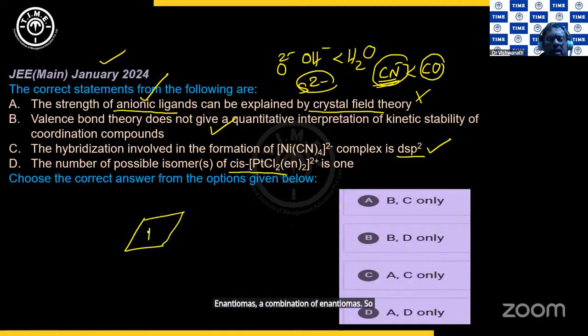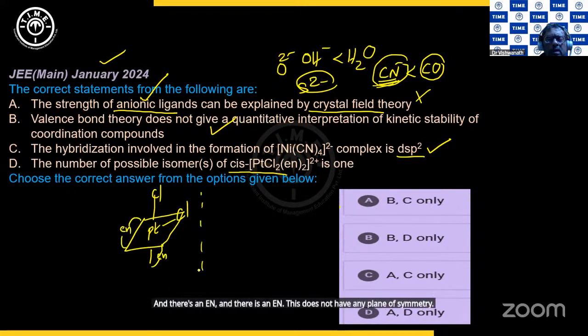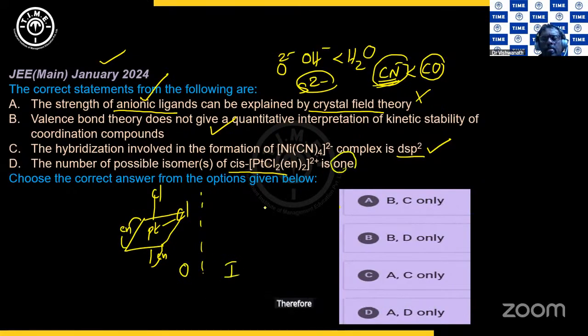So this is Pt. The two Cl can be trans to each other, but this is cis, he's saying. So Cl, Cl, and this is an en, and that is an en. This does not have any plane of symmetry, so you'll have an object and you'll also have an image. Therefore, it cannot be one. It is actually two. There is a plus isomer and a minus isomer. We don't know which is plus and which is minus. So if the object is plus, the image will be minus. So this is not correct. So B and C are out, option A it is. Clear?